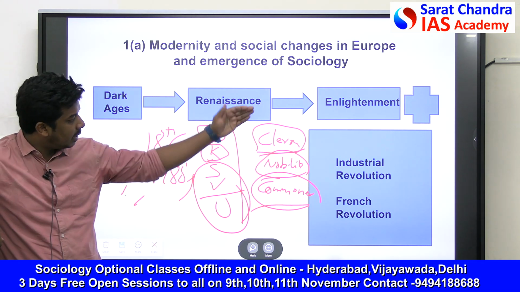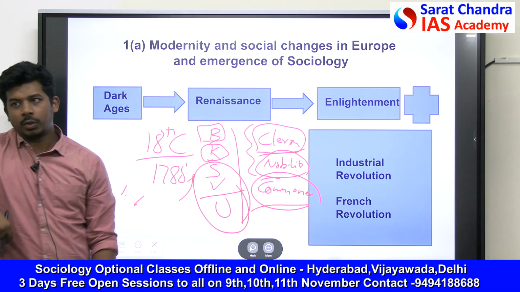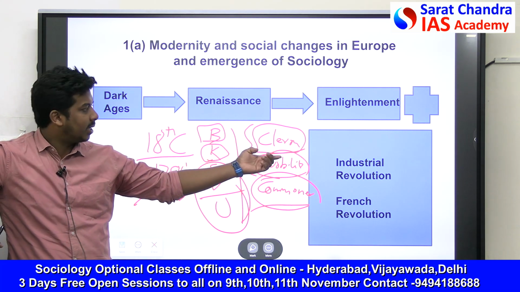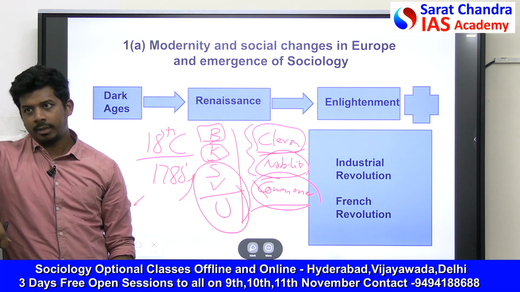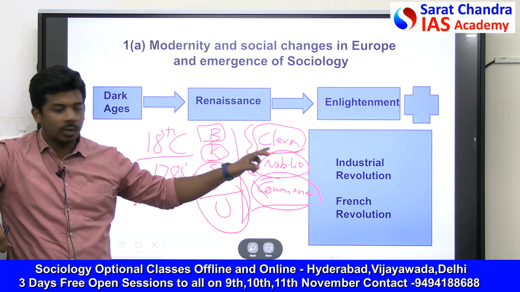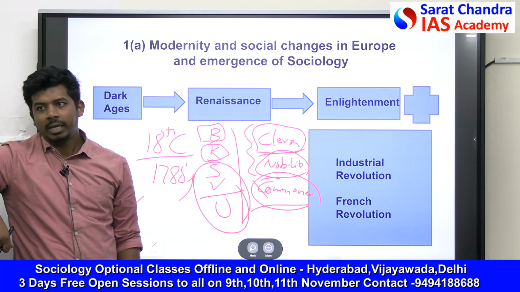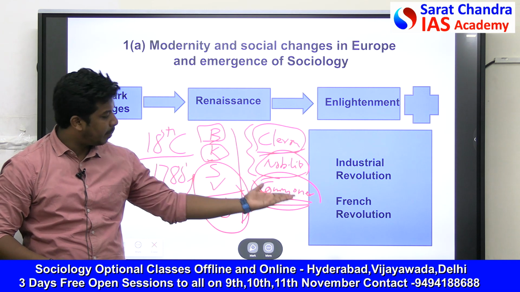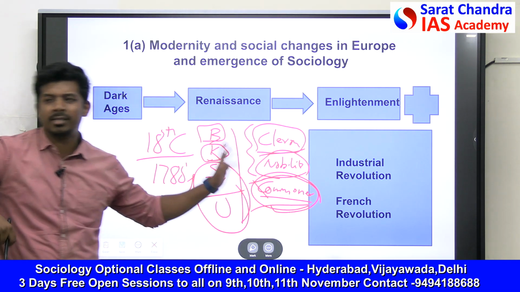The problem here is that these 2 groups do not pay any tax to the king. No king or his subordinate will pay any tax. No religious pastor or clergy will pay any tax. All tax is collected from the commoner. The commoner has to do free services for these 2 groups, many services. At the same time, he has to pay tax. There is so much burden on him. Everybody is exploiting the commoner, every person at the top exploiting the person at the bottom. So these people are very tired of the estate system.